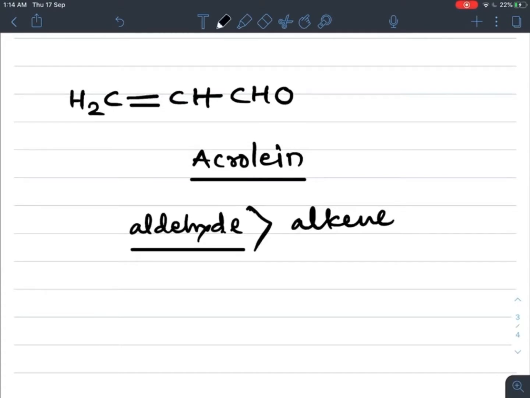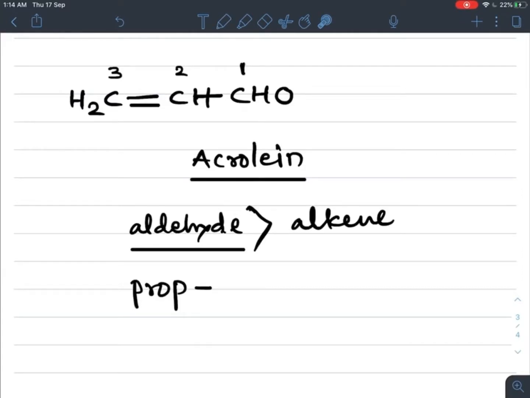So 3 carbon containing alkane. Now we number this compound, carbon number 1, 2 and 3. At carbon 1 the aldehyde group is present, at carbon number 2 the alkene group starts. So 3 carbon containing means prop is the prefix.